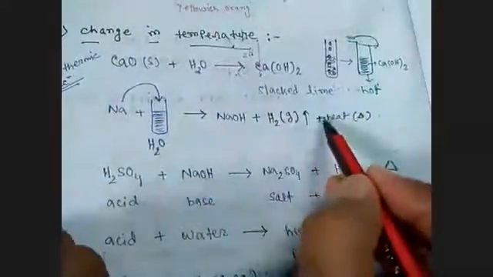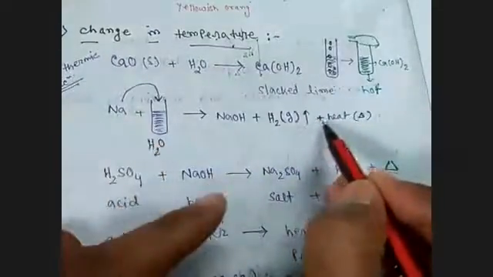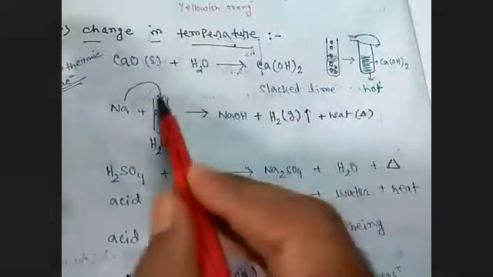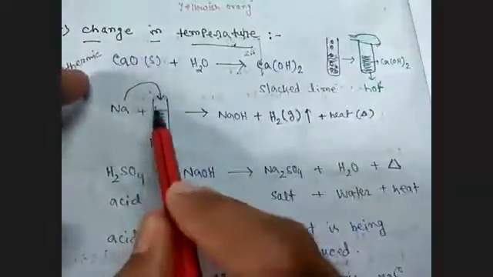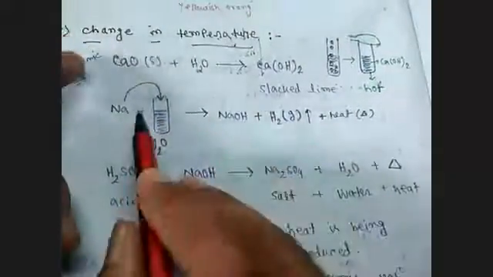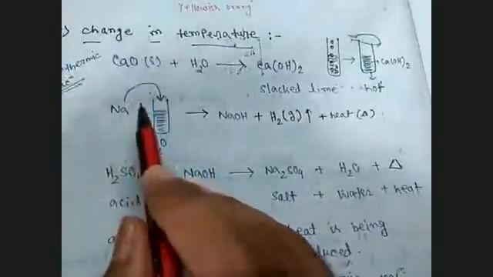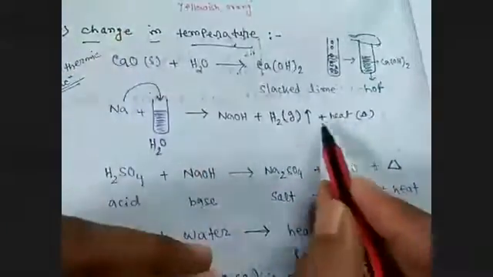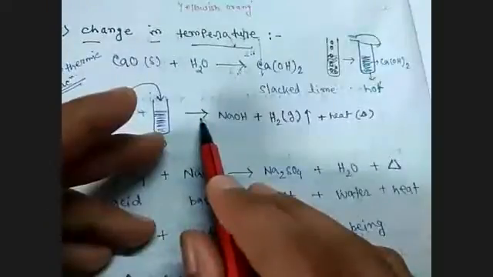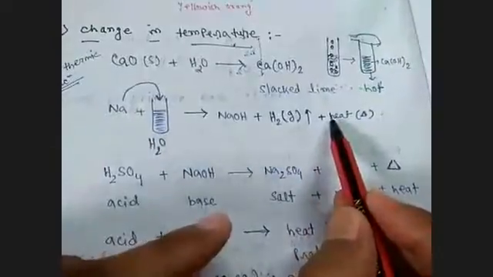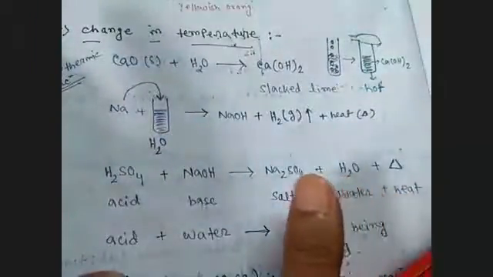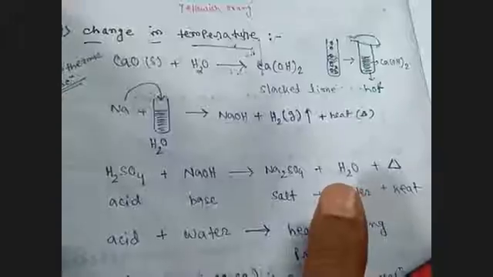But if it is minus heat on the right hand side, that means heat energy is being absorbed. Or heat will be placed over the reactant side. If plus heat is with the reactant, that means heat energy is being absorbed. Heat energy released is represented by plus heat on the right hand side of the arrow, and heat energy absorbed will be represented by minus heat on the right hand side of the arrow or plus heat on the reactant side. Got it?